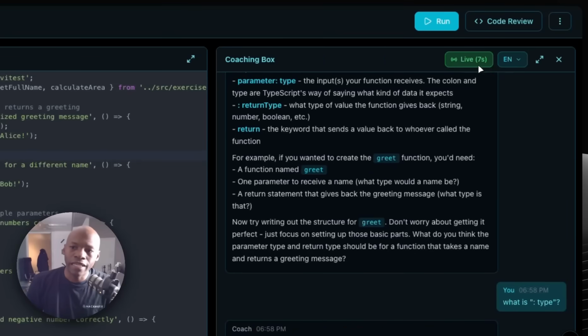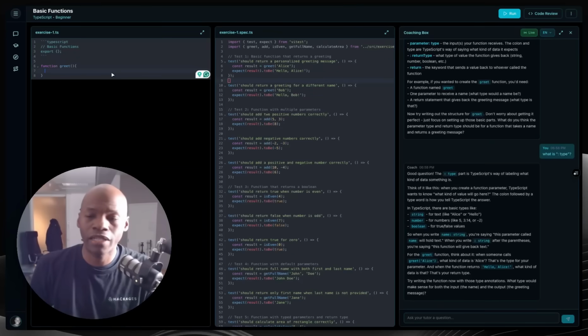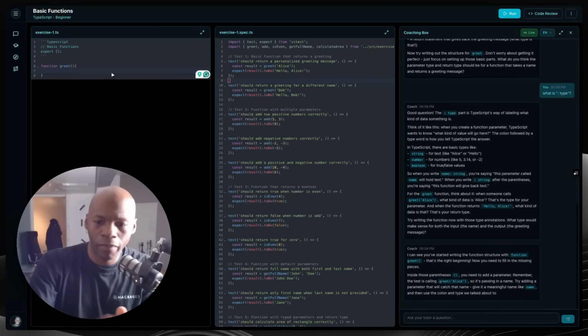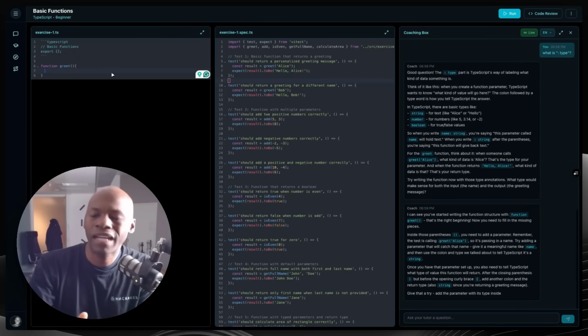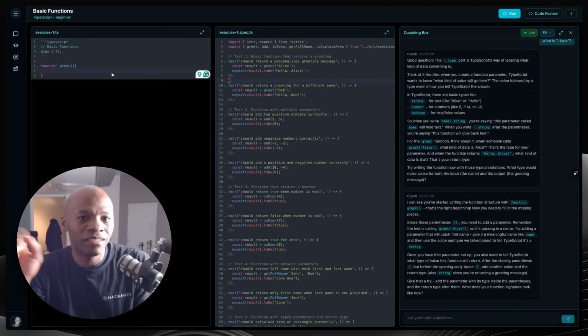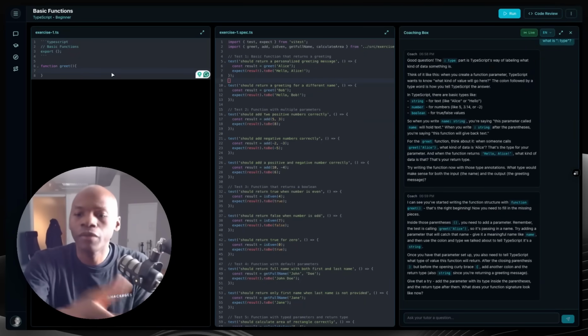So as you can see here at the top, the live button is actually looking at me writing, and if I stop writing for a while, it will then give me feedback about what I'm doing. But as long as I'm typing, I'm not getting feedback because it doesn't want to distract you as you're typing. But here we need feedback.